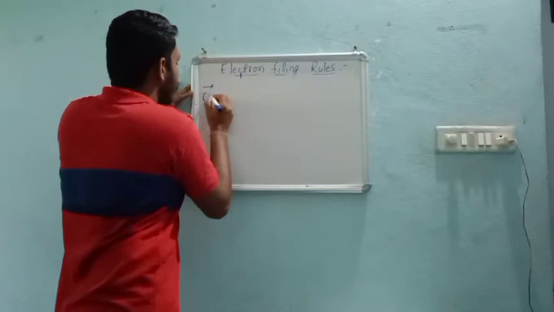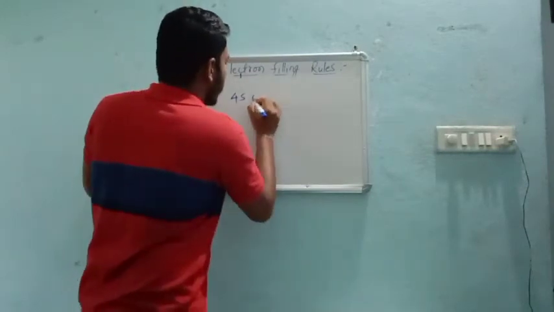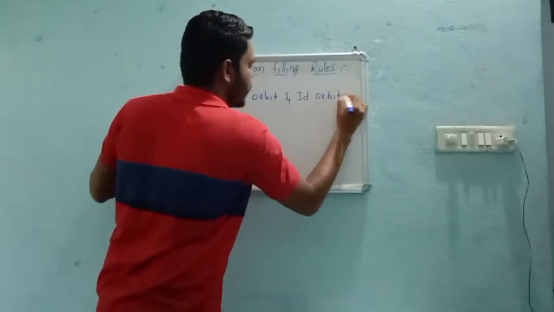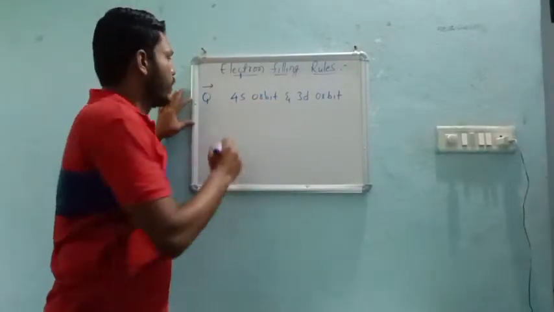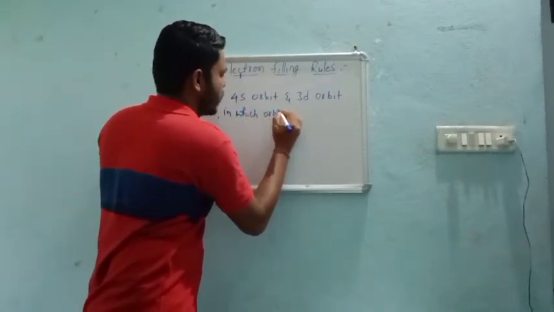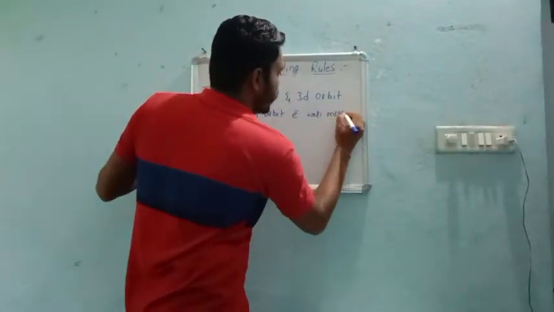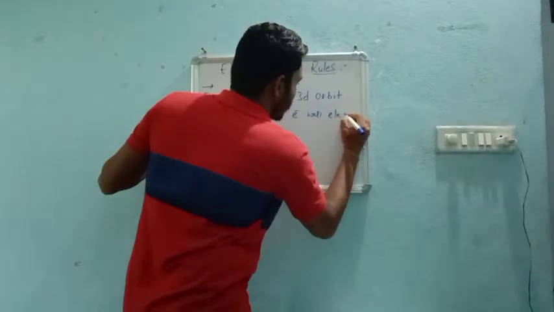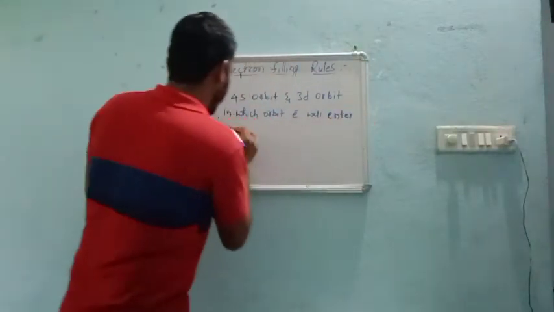Sometimes the question may be like this: among the 4s orbital and the 3d orbital, in which orbital will the electron enter first?